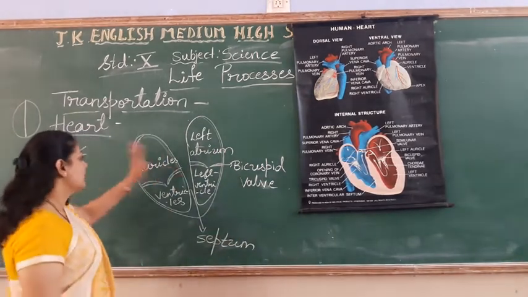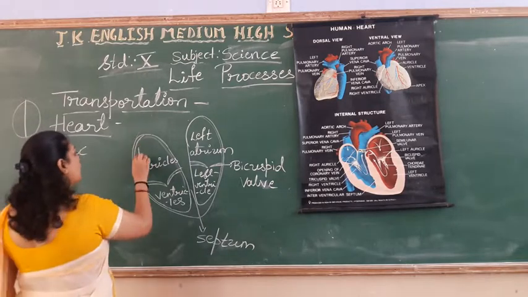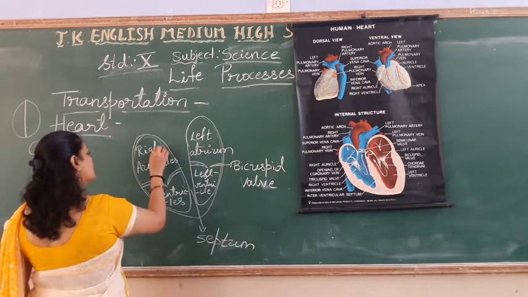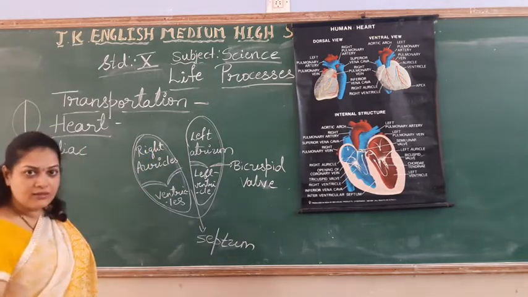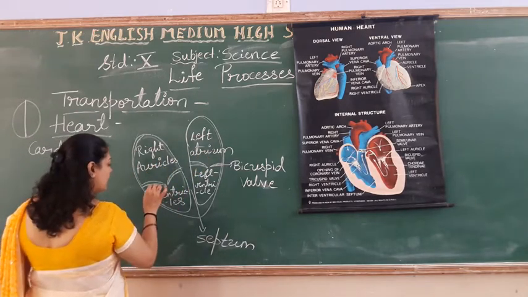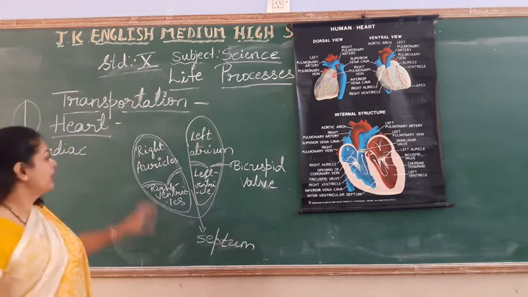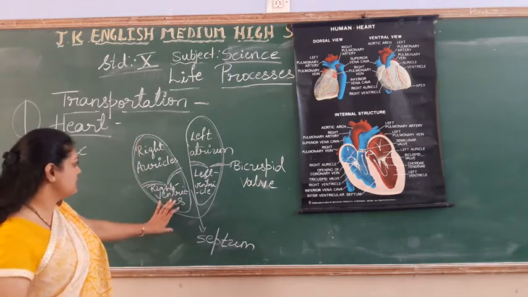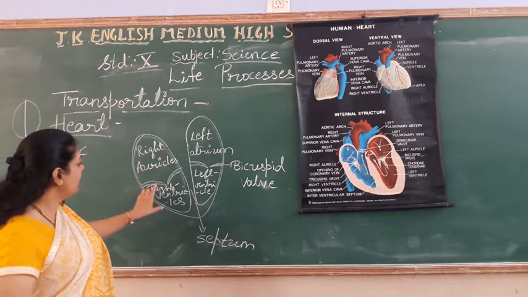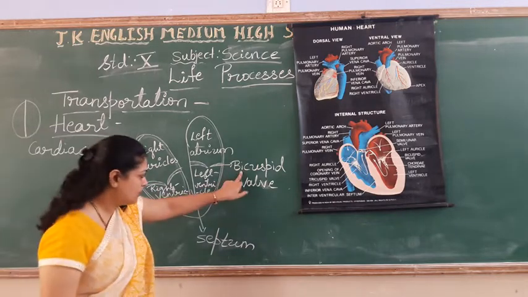Okay. Coming to the right heart. Right heart again with the 2 chambers called right auricle or right atrium, and right ventricle. Right atrium and right ventricle are separated with this type of structure.